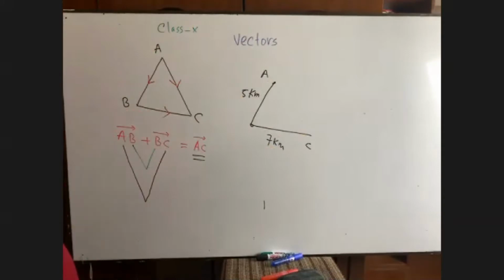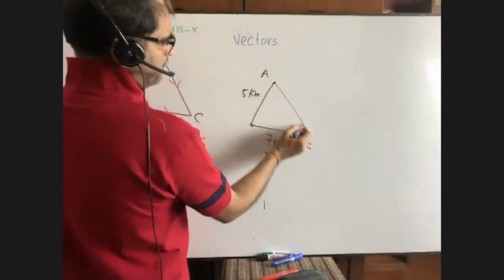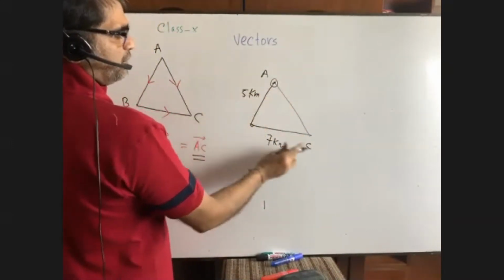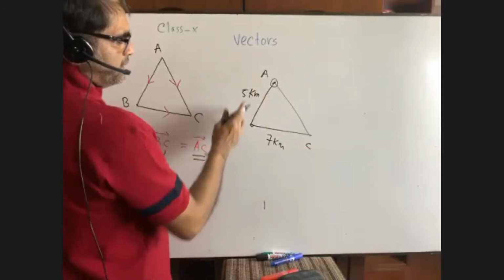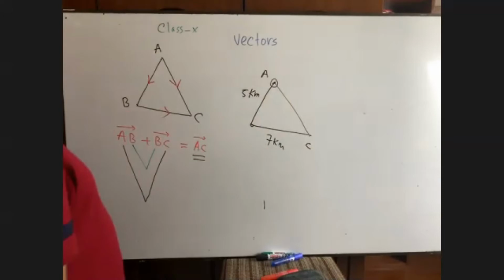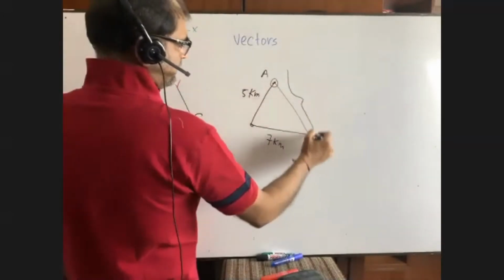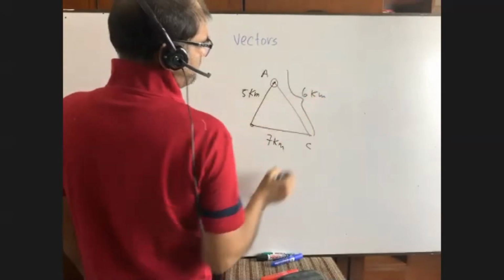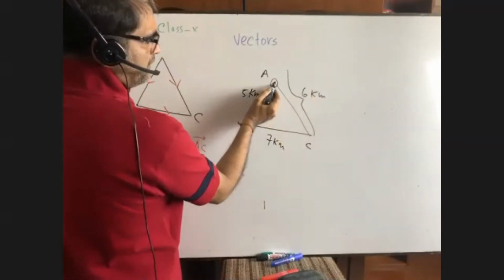It is a normal algebraic expression, but in vectors it is not. In vectors, you are at first at A and at last at C, and the total is not necessarily 12 kilometers. Suppose it would be 6 kilometers. Then in vectors, actually you have traveled 6 kilometers.